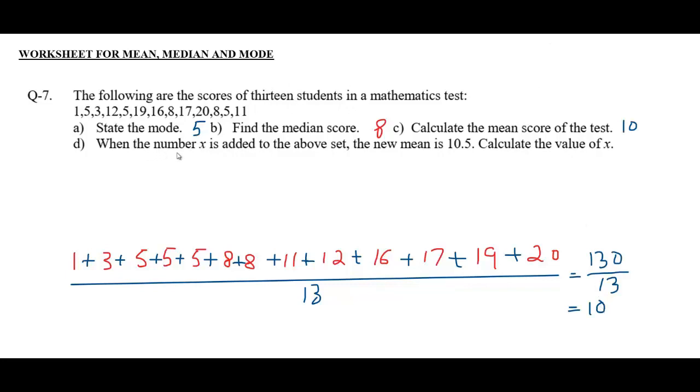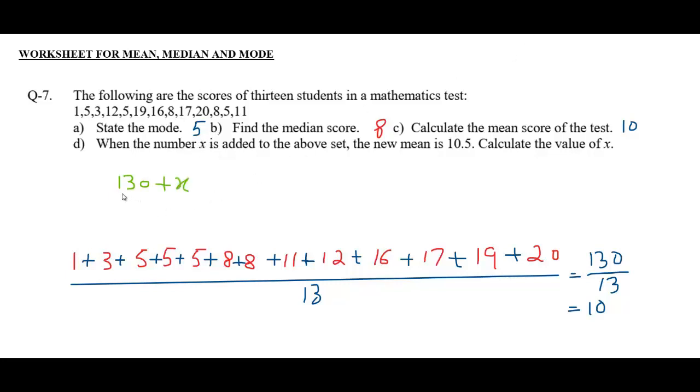When the number x is added to the above set, the new mean is 10.5. Calculate the value of that new number x. The sum of all these numbers is 130, and now we have added a new number x.